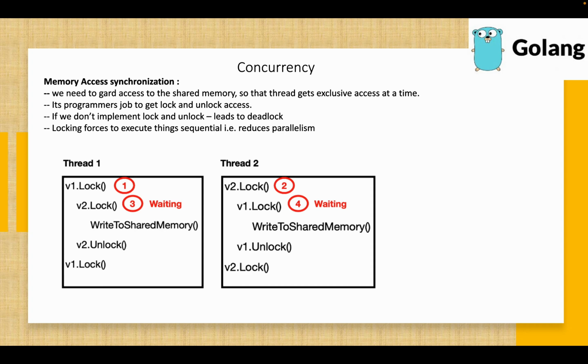It's the programmer's job to obtain the lock and unlock the access of that particular variable or storage. If we don't implement the lock and unlock correctly, then we may cause a deadlock situation. So if we implement the locking mechanism, it means we are forcing the program to execute sequentially.